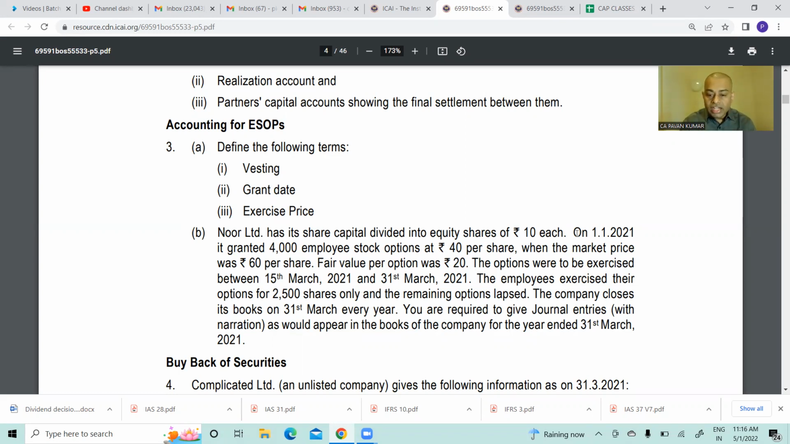Now look here, it is starting on 1/1/2021 and it is ending on 31st March 2021. That means within 3 months everything is over. That means there are no vesting conditions also. Maybe for the past performance of the employee you are giving it. So I called Sandeep and I said, hey Sandeep, you have been working so hard in my company.